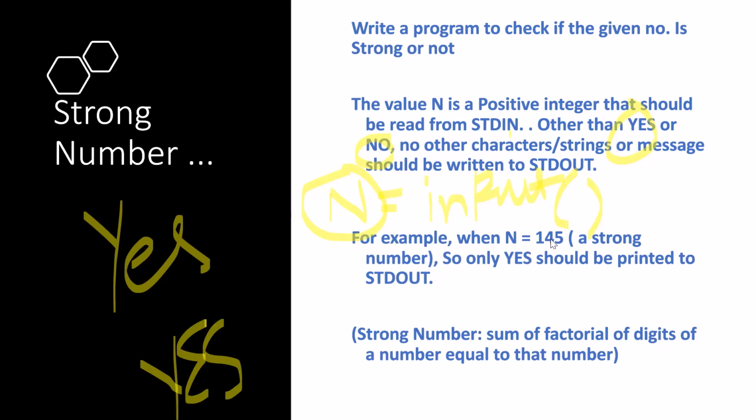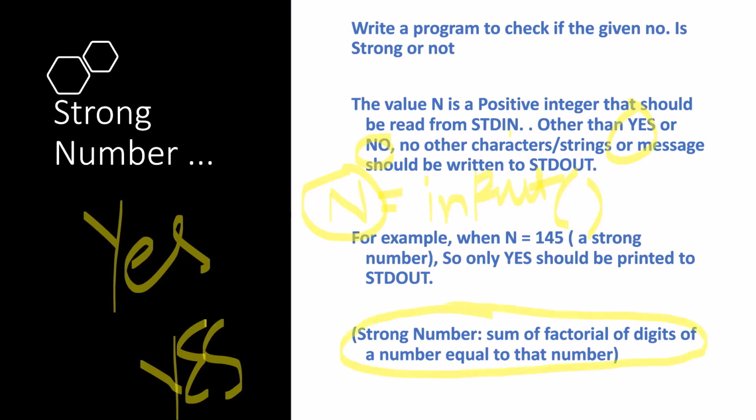They also told us indirectly that 145 is actually a strong number. So when we are checking our code or debugging our code, we can take 145 as input. Now for the explanation of what a strong number is, they have given this.